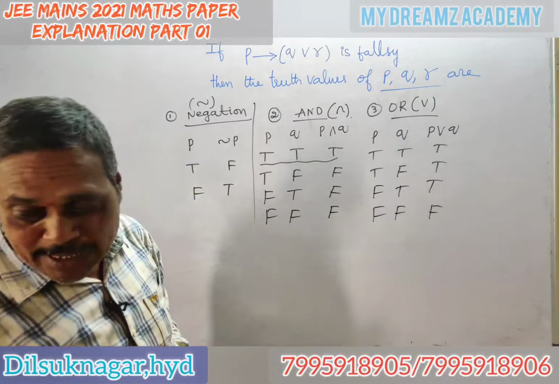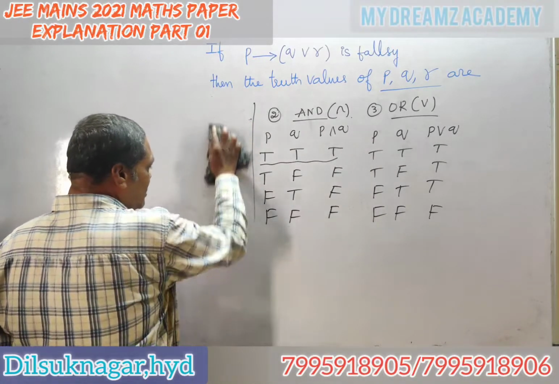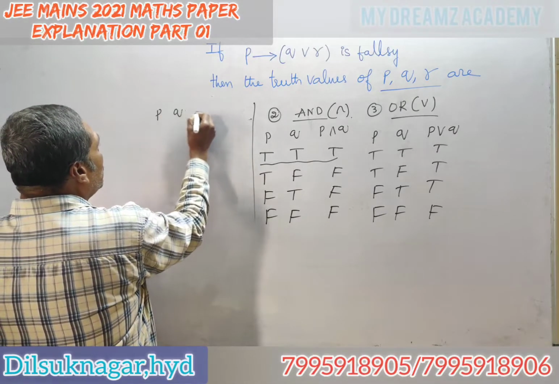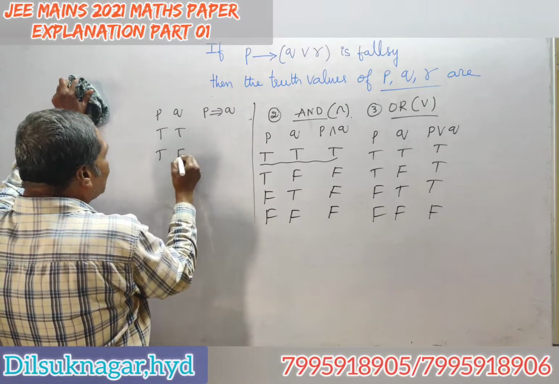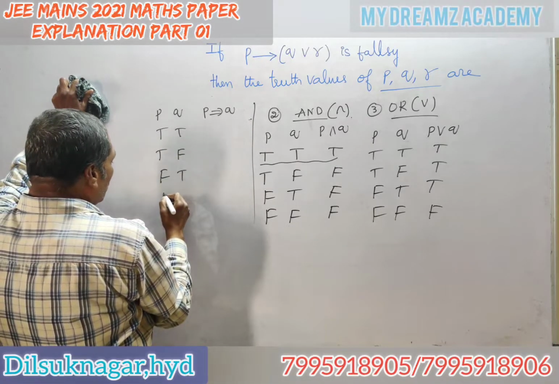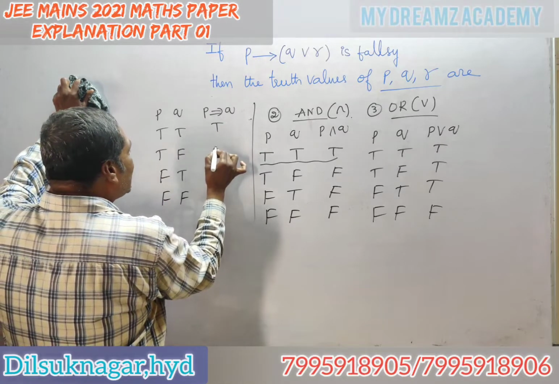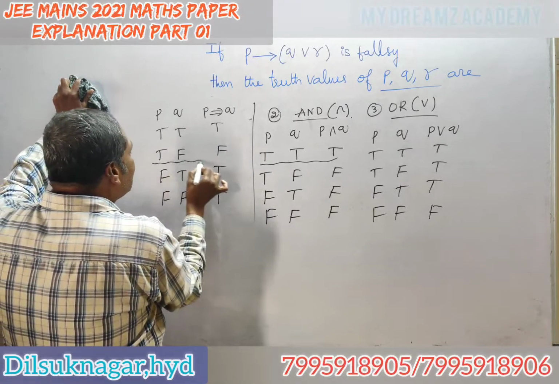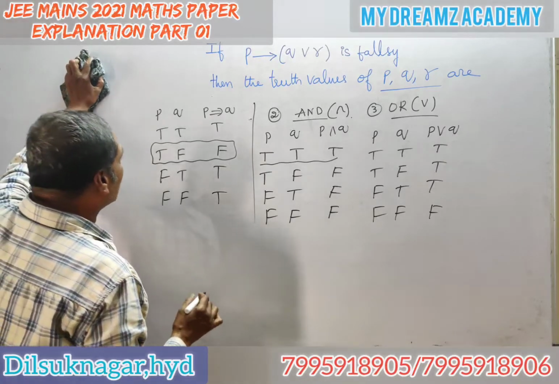And now see the important one, which is P, Q, P then Q. True, true: true. True, false: false. False, true: true. False, false: true. True to false is false, otherwise it is true. Only one condition it is false, and the other cases it is always true.